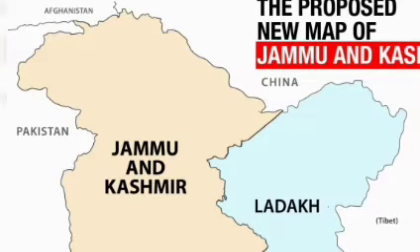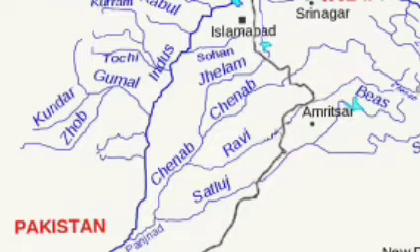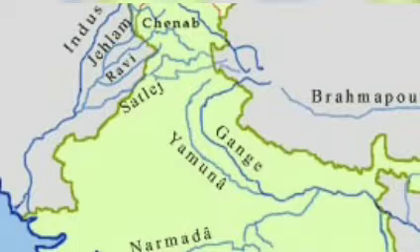The Indus River flows through the Ladakh and Zanskar ranges and creates deep gorges. The river runs through Jammu and Kashmir, turns south near Chilas and enters Pakistan. What are the tributaries of Indus River? The major tributaries are Jhelum, Chenab, Ravi, Beas and Sutlej. The Jhelum and Chenab are the largest tributaries of Indus.